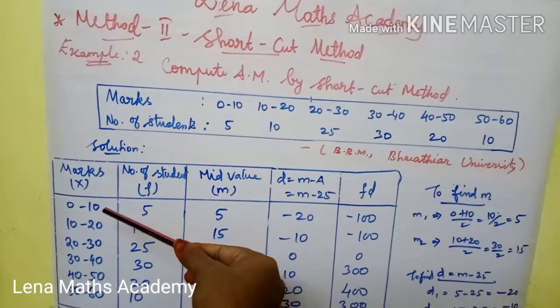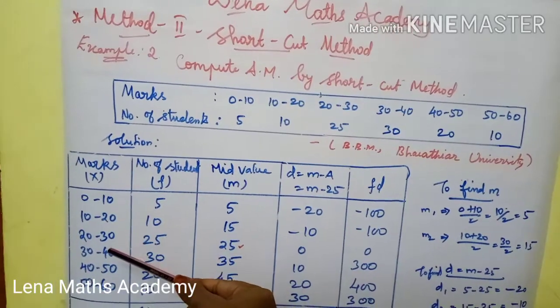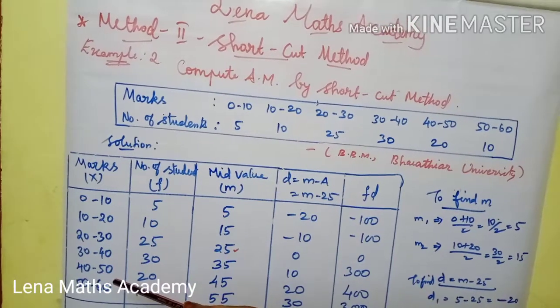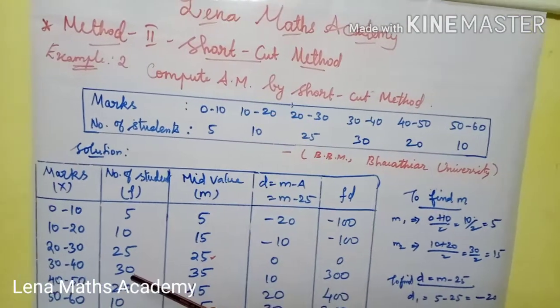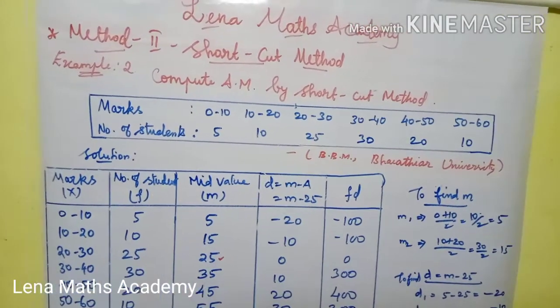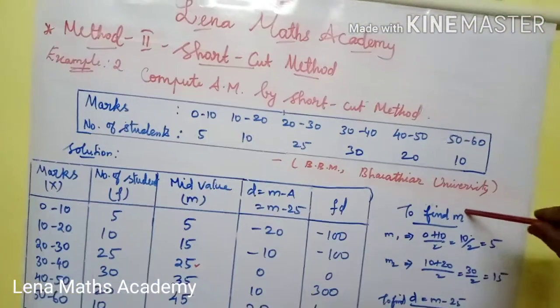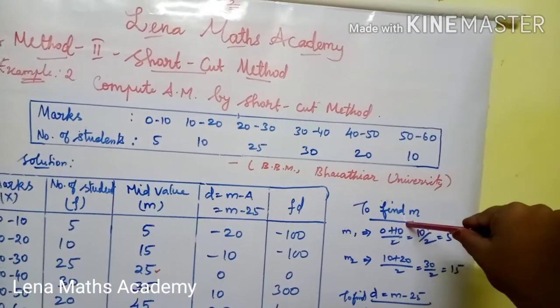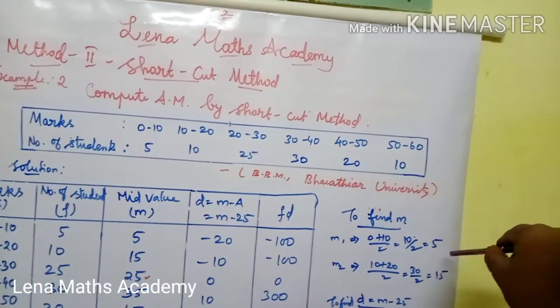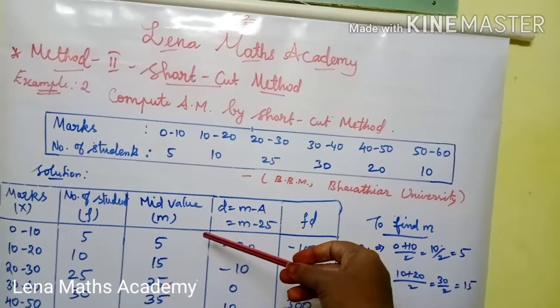Class interval 0 to 10, 10 to 20, 20 to 30, 30 to 40, 40 to 50, 50 to 60. Number of students 5, 10, 25, 30, 20, 10. So the mid value, M, is to be found. First class interval 0 to 10. So 0 plus 10, 10 divided by 2, 5. So the first mid value is 5.